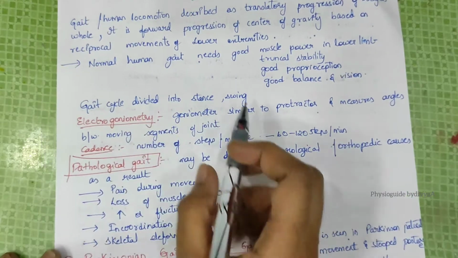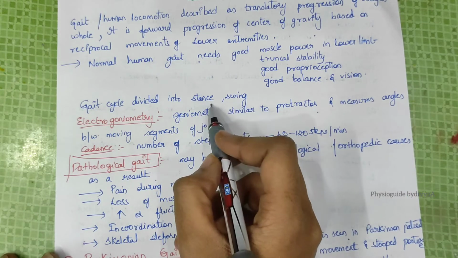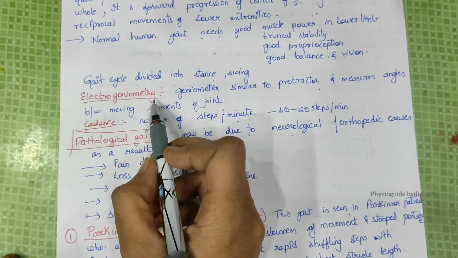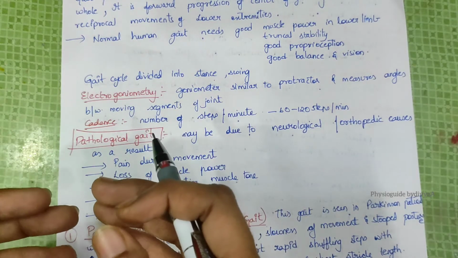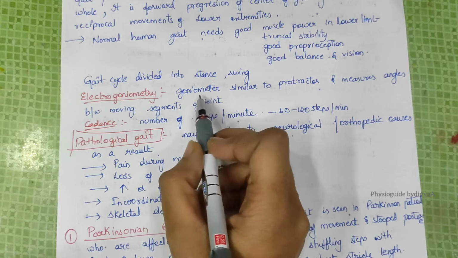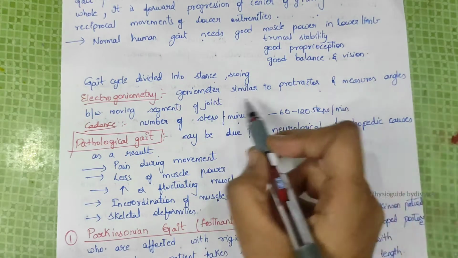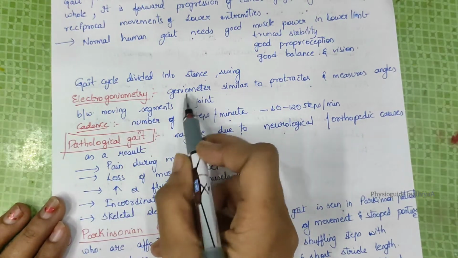Gait is divided into the stance phase and the swing phase. Stance phase means the foot is in contact. Swing phase means the foot is in the air. An electrogoniometer uses sensors to see angles. A goniometer measures the joint range, how much there is, like a protractor, which measures angles between moving segments of joints.